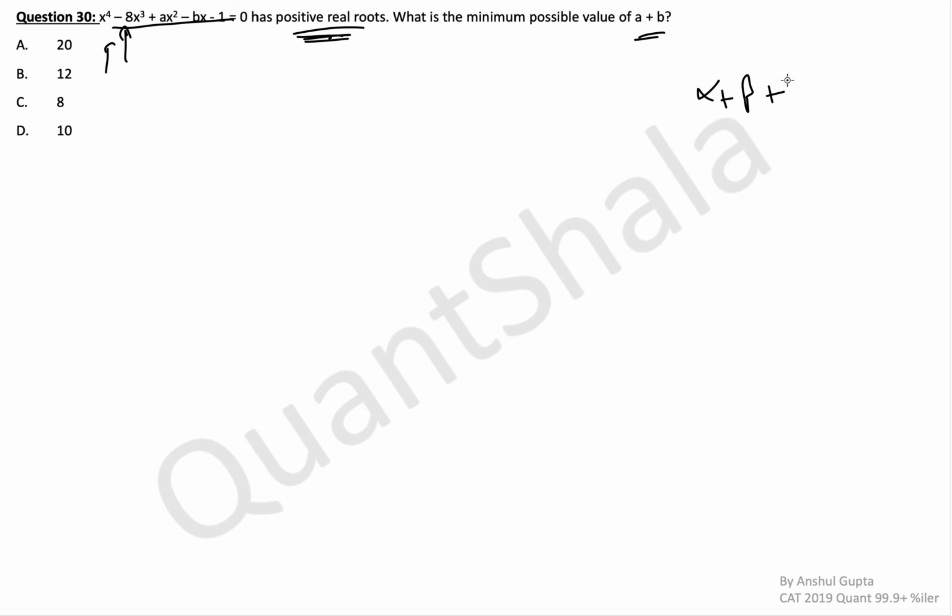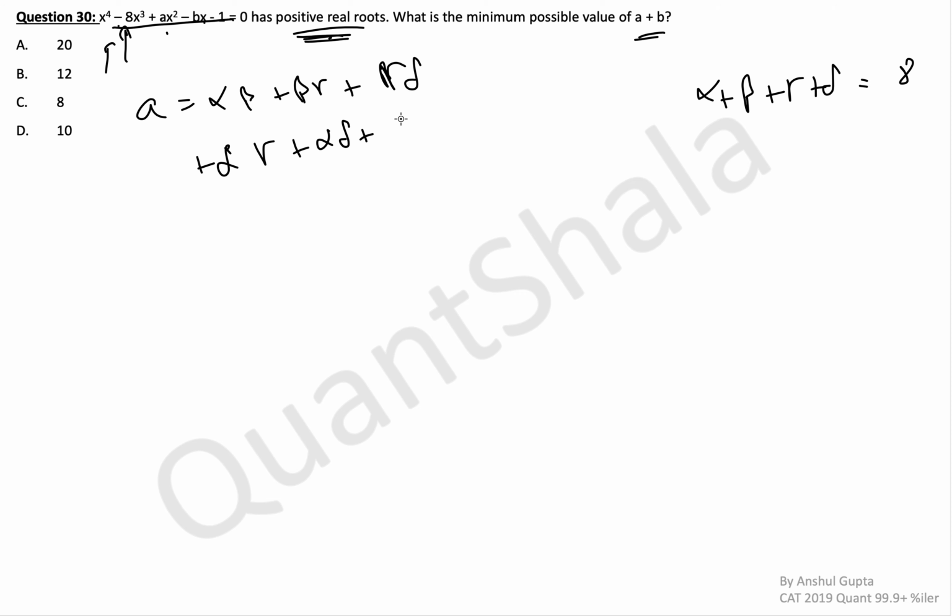So we are told alpha plus beta plus gamma plus delta, these are the 4 roots, which are adding up to 8. What is a? So a is the sum of roots taken 2 at a time. That means alpha beta plus beta gamma plus gamma delta plus alpha gamma plus alpha delta plus, I'm missing one term here, beta delta. We have 6 terms, 4c2, 6 terms.